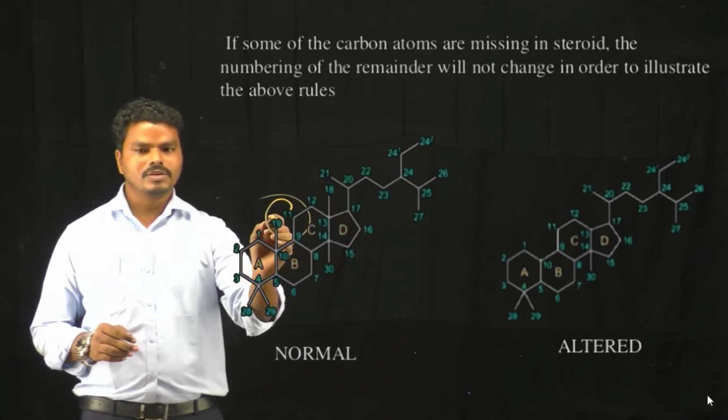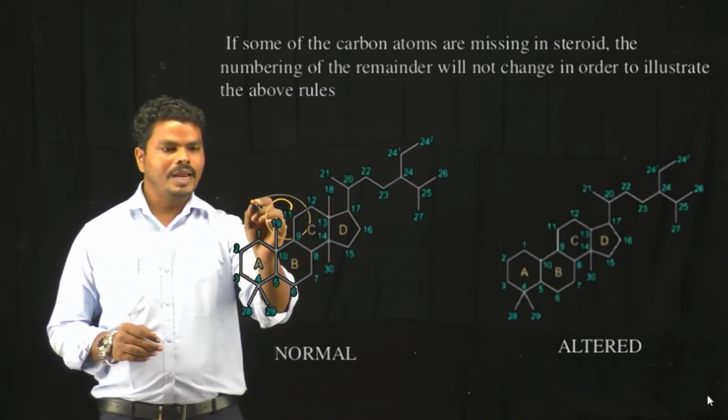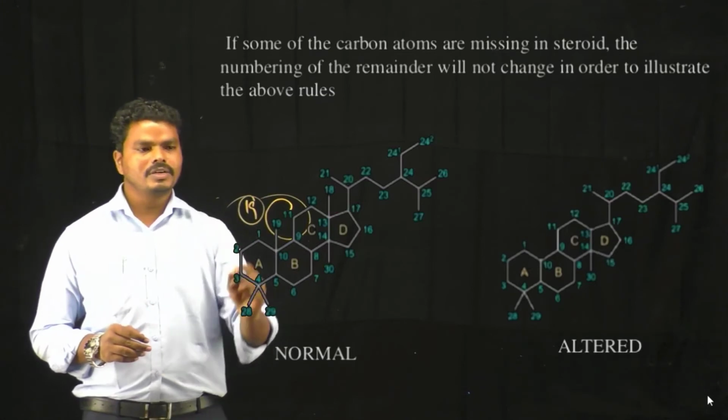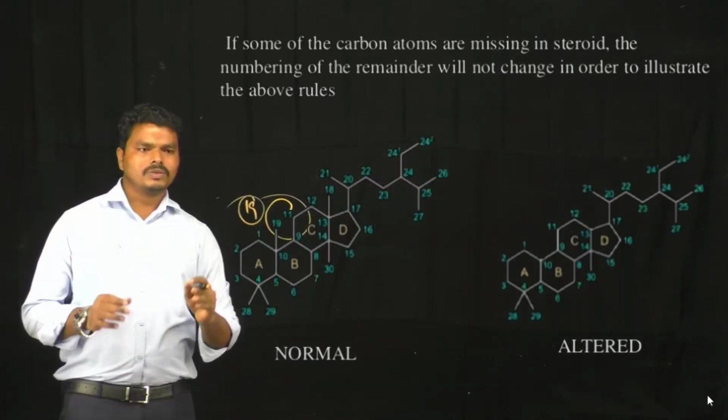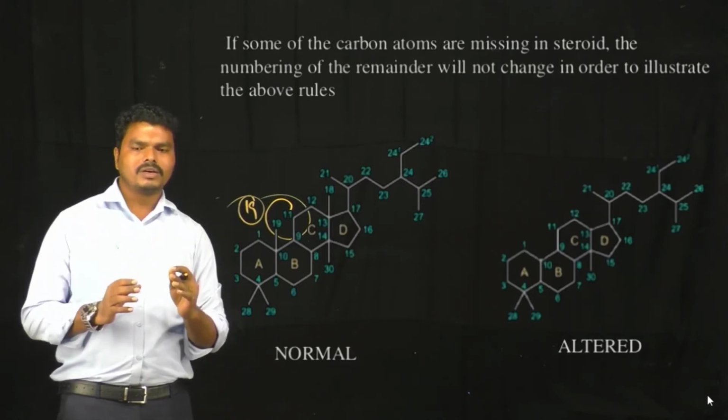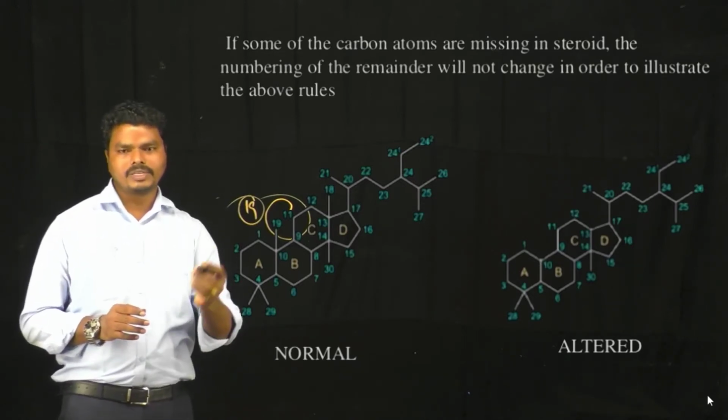So here it is 19. This 19 is not represented, and the remaining 20, 21 will be represented. So the designated numbers are retained as such, whether they are present or absent.